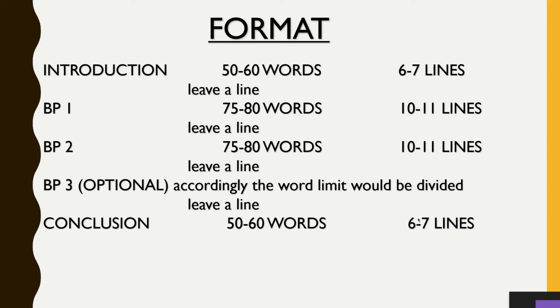That is the basic thing. When we are adding BP3, this should be in our mind, that we will reduce the words from introduction, conclusion and BP1 and 2, add it to BP3, but the basic concept is to make sure that body paragraphs appear to be big in size as compared to introduction and conclusion. Alright, so this was about the format of essay.